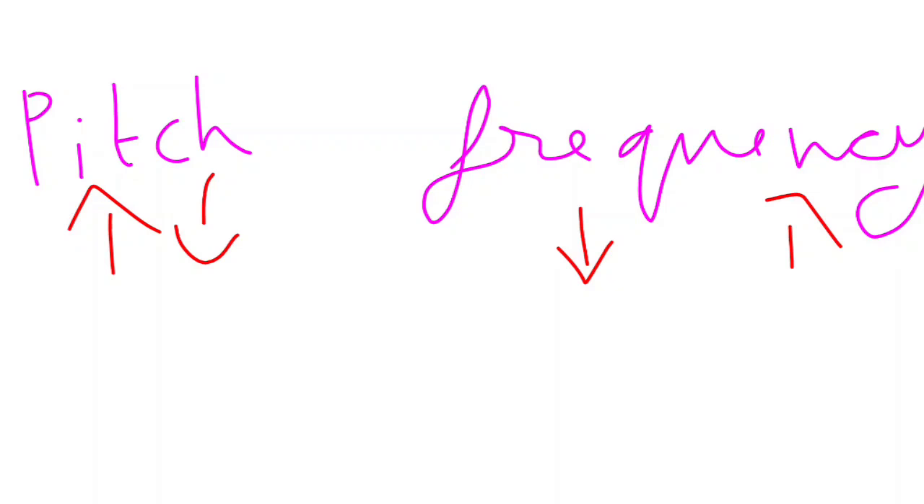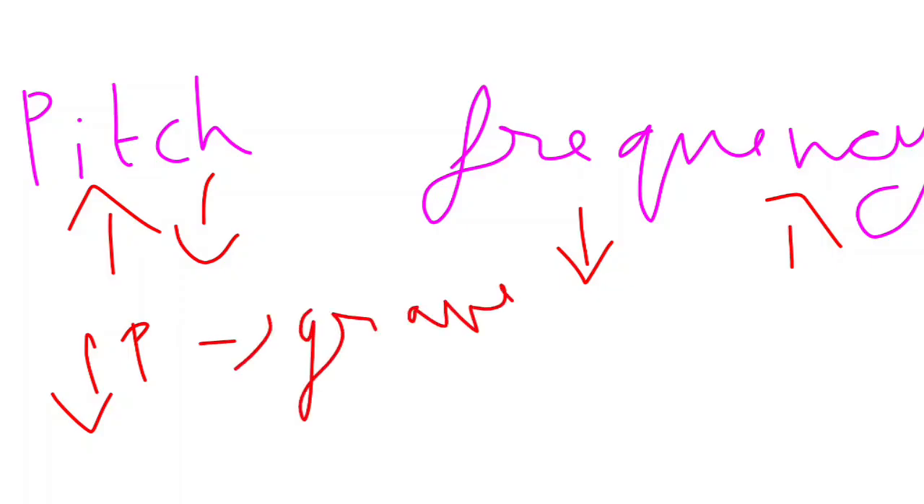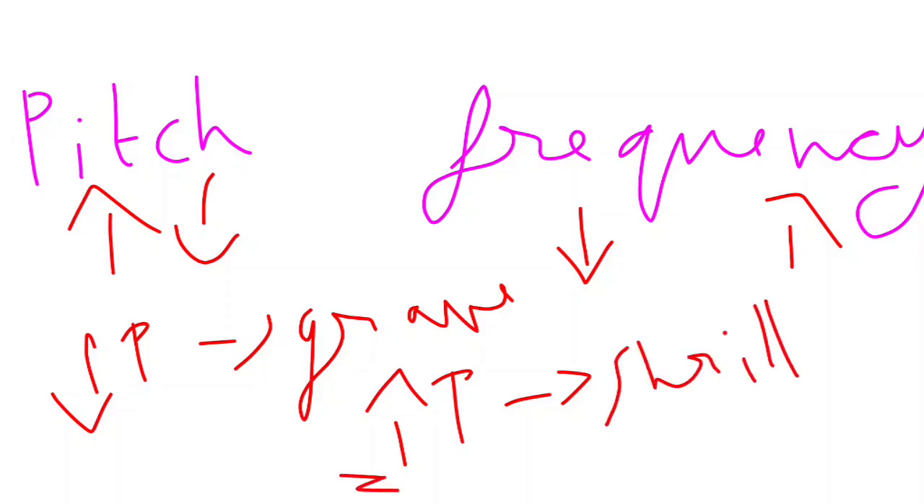The sound produced by a vibrating object with a low frequency has a low pitch, and the sound is called grave. Low pitch means grave sound. High pitch means shrill sound. The voice of children and ladies is shrill as compared to the voice of men. So children and ladies have a shrill voice, while men have a somewhat grave voice. So that is frequency.